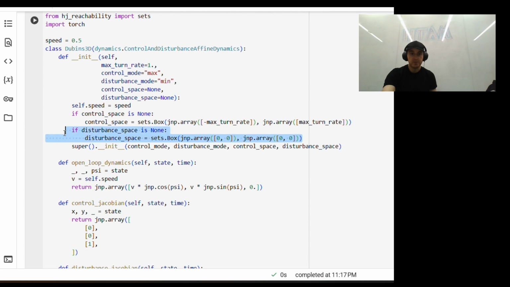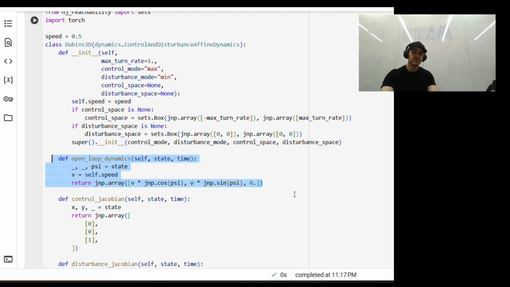All right, here we notice that the disturbance is turned off or 0 everywhere, but the disturbance related methods are still defined in this code, and maybe we'll come back in a future video and play around with these to see how this system behaves with disturbances, but we're not going to worry about that right now. Okay, then we pass all that info to the base class, which handles things like optimization over U and D for reachability. We turn our focus now to the open loop dynamics.